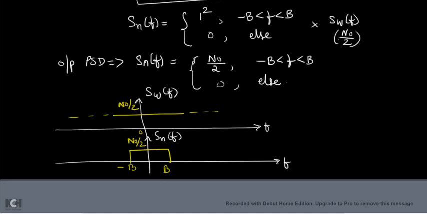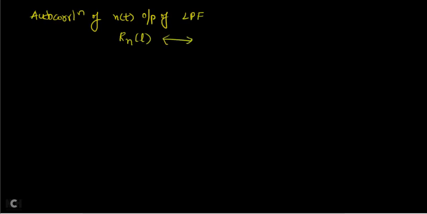Now we have to find the autocorrelation. So how to find the autocorrelation? To find the autocorrelation of n of t, the output of the low pass filter, you know that Rn of L is nothing but the Fourier transform of Sn of f. You know Sn of f, so you can easily calculate Rn of L.